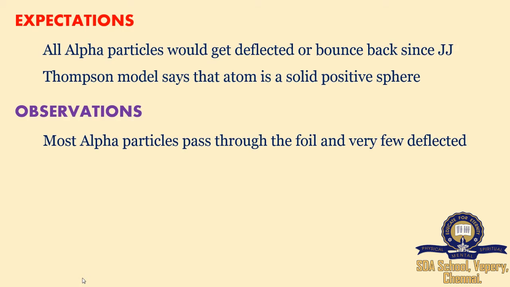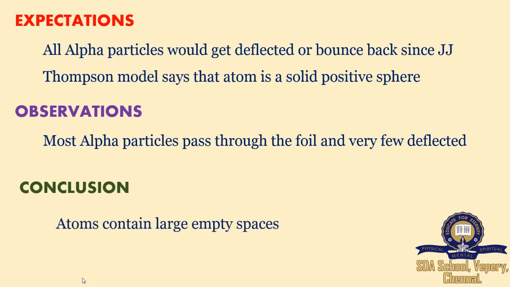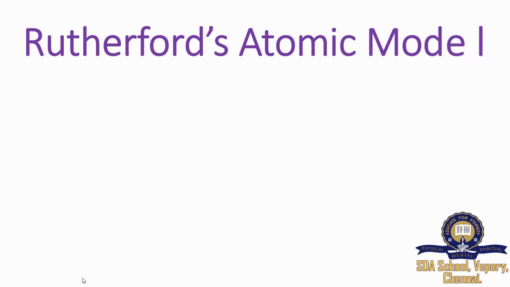Thus, he came to the conclusion that atoms contain large empty spaces, since most of the particles went straight through the gold foil without any deflection, which means most of the space in an atom is empty. He also observed that some alpha particles were slightly deflected from their straight path and very few particles completely bounced back. Later, Rutherford generalized these results of the alpha particle scattering experiment and suggested a model of the atom that is known as Rutherford's atomic model.